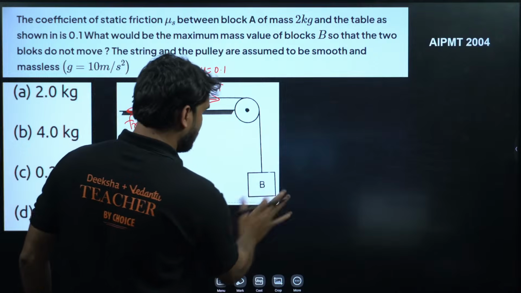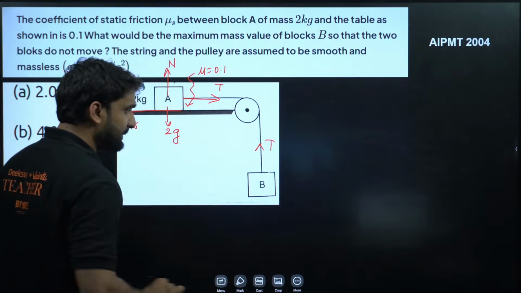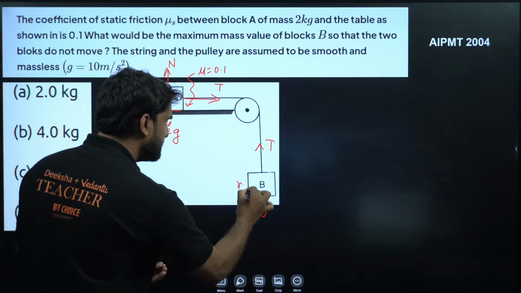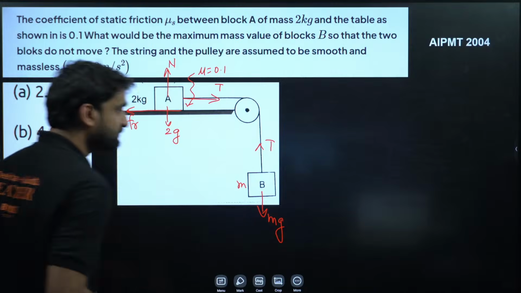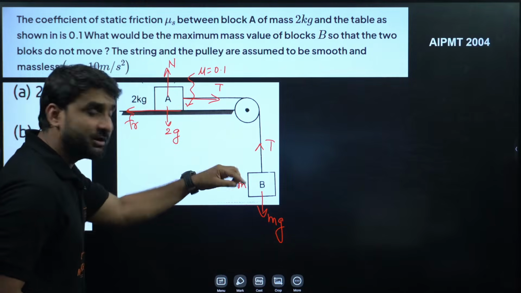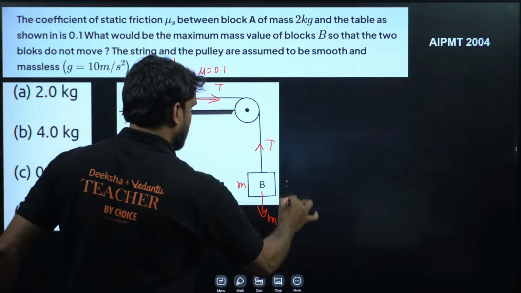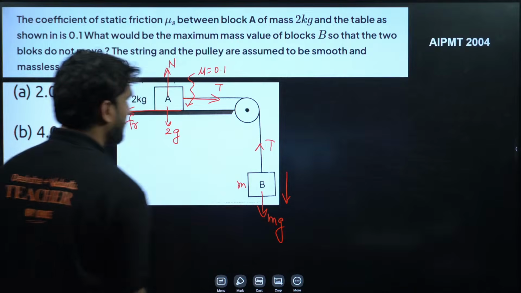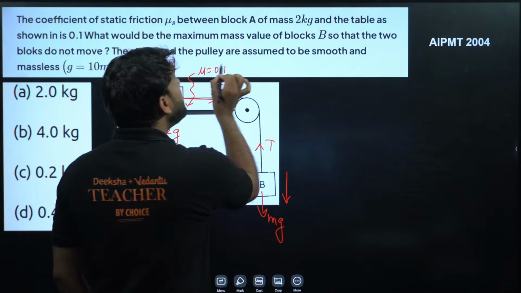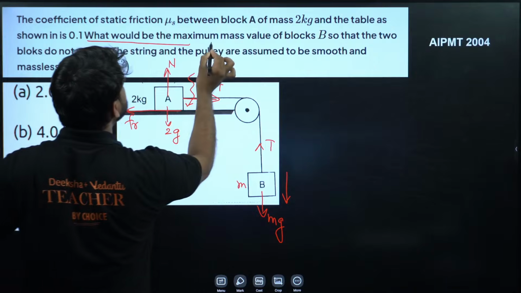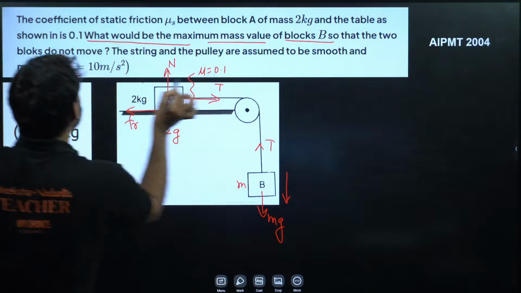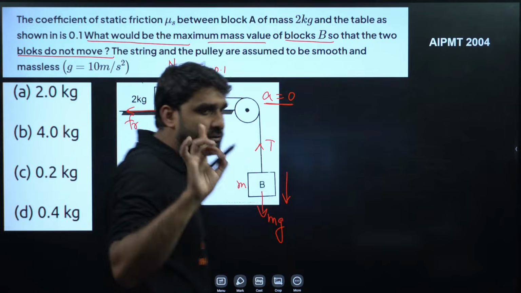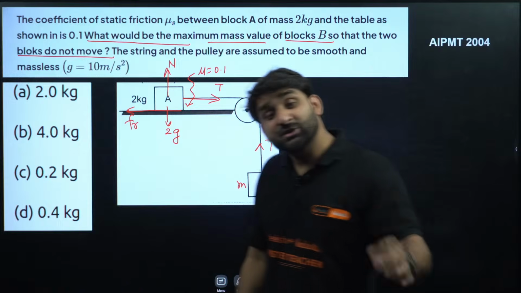Perfect. And if we talk about this block, the tension force will be there, and this will be... I don't know the mass of this block, let's say mass m is there, so this will be mg. If both the blocks go under motion, this block will go in the downward direction, so the motion will be like this, and the acceleration will be something, ma. But what we have to find is the maximum mass value of block B so that the blocks do not move. It means that the acceleration will be equal to 0 for both the blocks. We have to keep acceleration equal to 0.